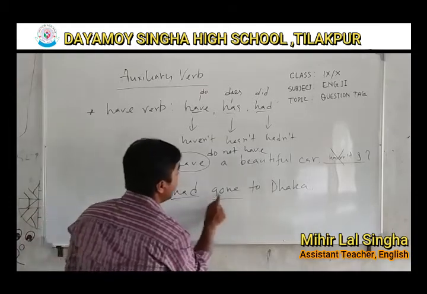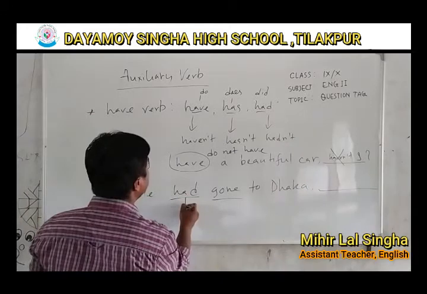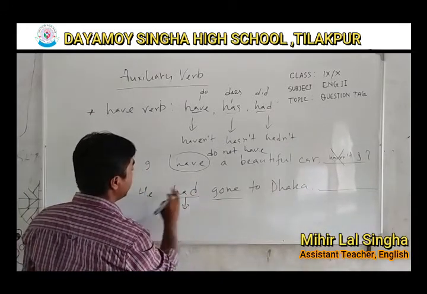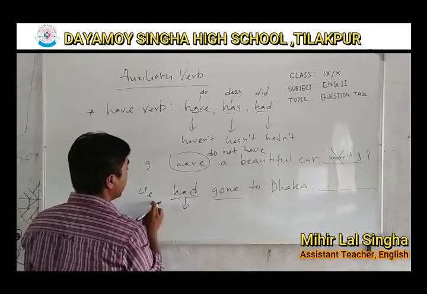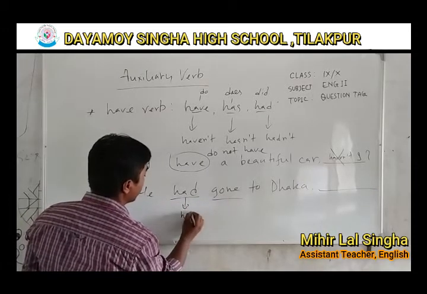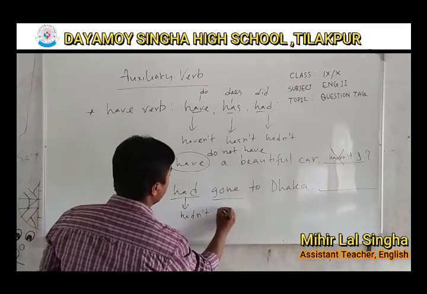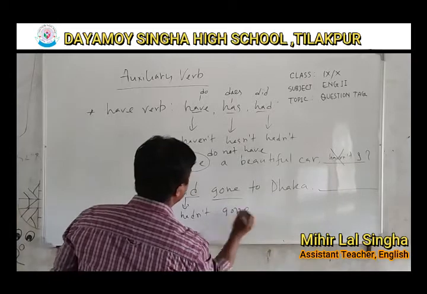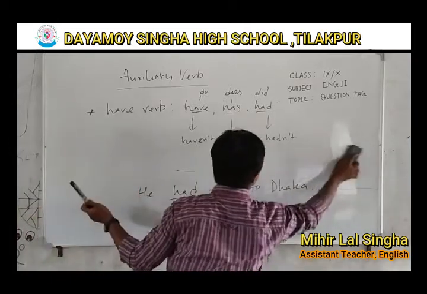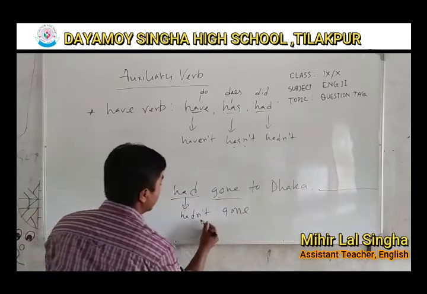So, he had gone to Dhaka. So had is a past form. Okay. So if we make it negative, what will happen? He had gone, he hadn't gone. Alright. Now we can use hadn't directly, okay?